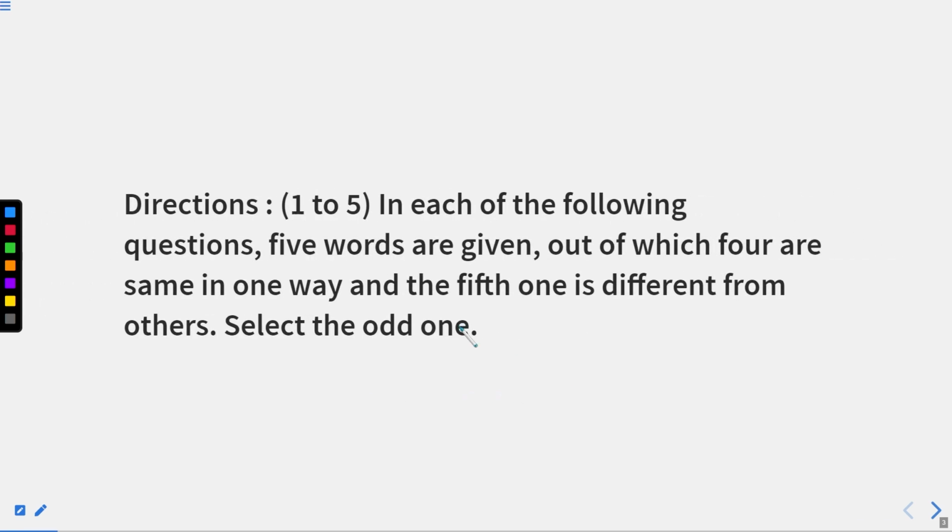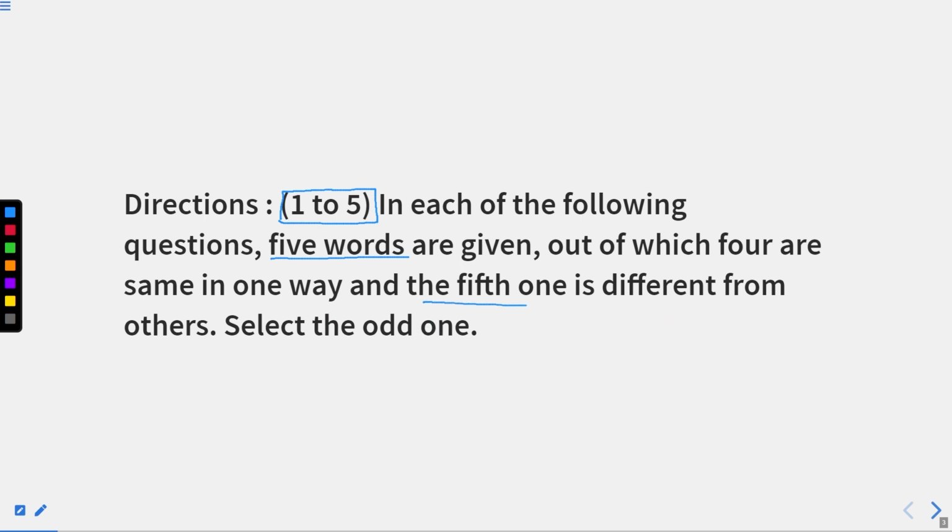So here are the directions for the first 5 questions. Mark this down, the direction for the first 5 questions. In each case, you are supposed to read the instructions carefully. The instruction says that in each of the following questions, that means the next 5 questions, 5 words are given. How many words will be given? 5 words will be given, out of which 4 are of the same kind or are related to each other in the same way, and the 5th one is different.